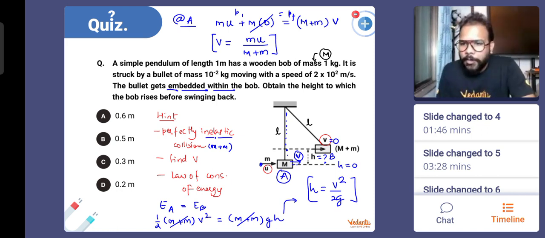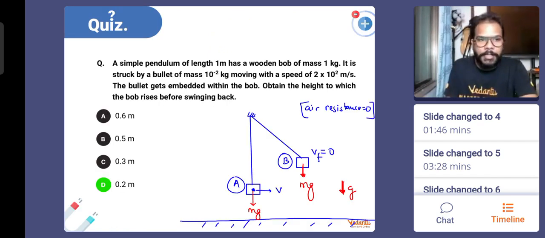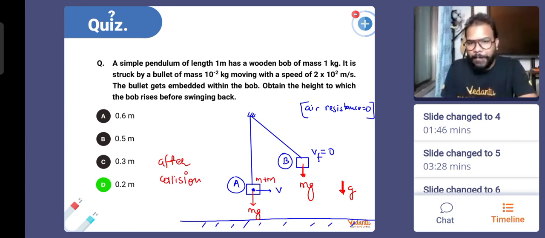Absolutely, yes. So during collision, mechanical energy is not conserved, but when we take velocity of the system after collision, after that mechanical energy is conserved because the collision is completed. JEE Kritik, definitely the mechanical energy is not conserved in perfectly inelastic collision. That is why this expression is applied after collision is done. After collision is done, you see this diagram also. This is after collision, when the bullet and the block have become one body. This is m plus capital M mass. Okay, that is why I've written only m mass, the total mass of the system.